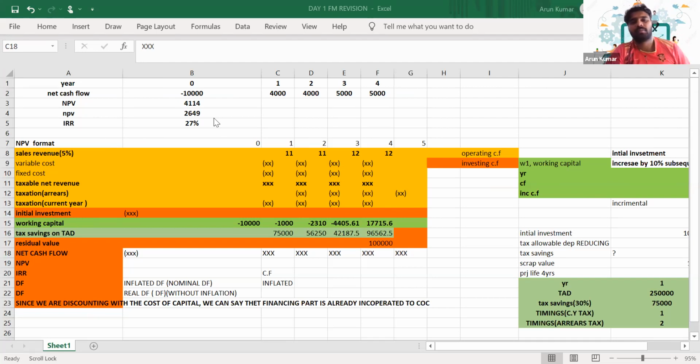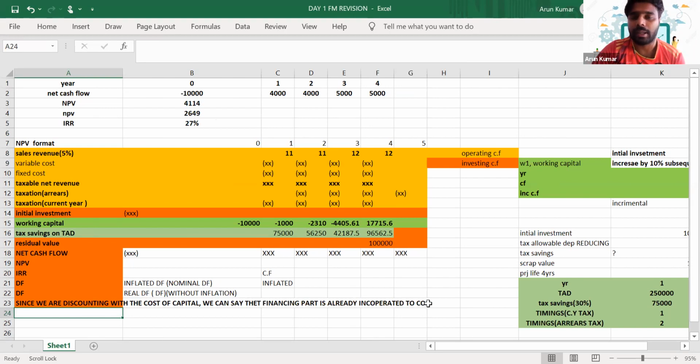Is it clear? Can you reply in the chat, guys? Just note down the last sentence. Since we are discounting with cost of capital, we can say that the financing part is already incorporated in the cost of capital, the COC.